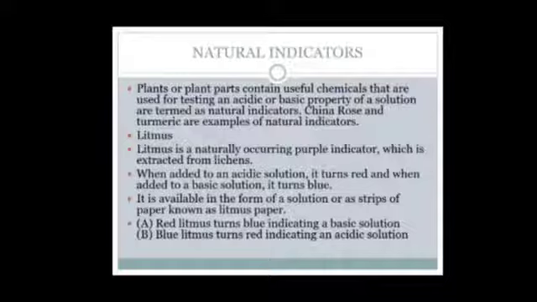It is available in the form of solution or as strips of paper known as litmus paper. Red litmus paper turns blue, indicating a basic solution, and blue litmus paper turns red, indicating an acidic solution. Now, I will show you the effect of the litmus paper with acidic or basic solution.